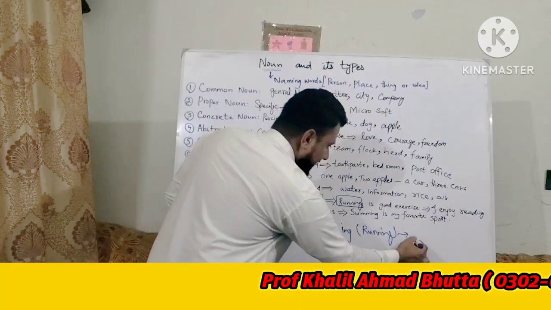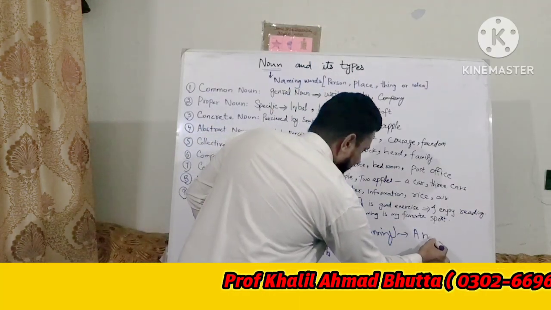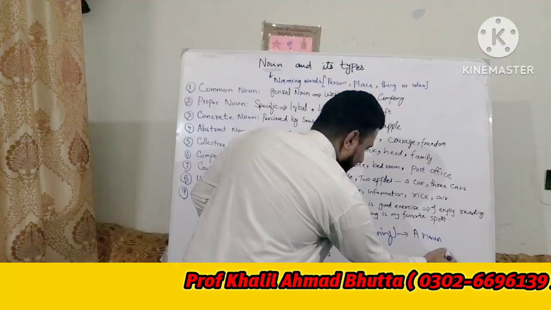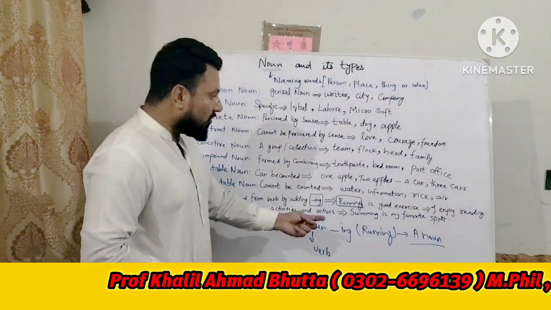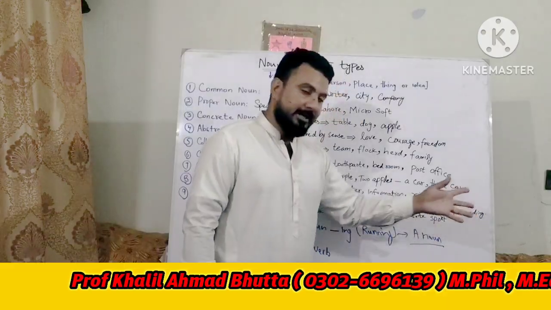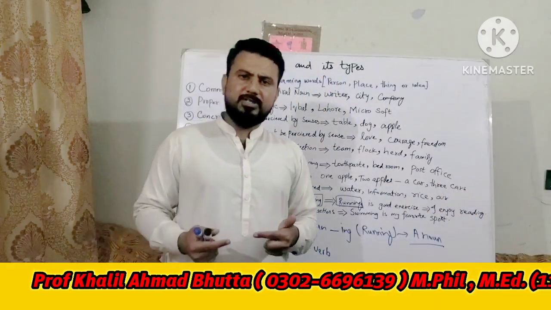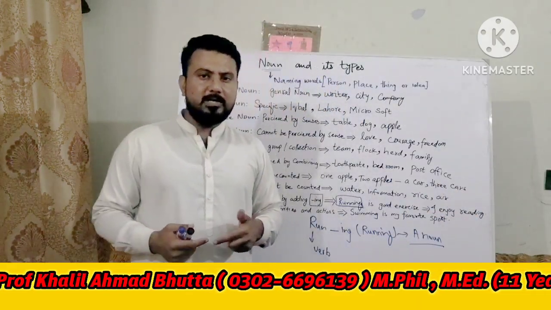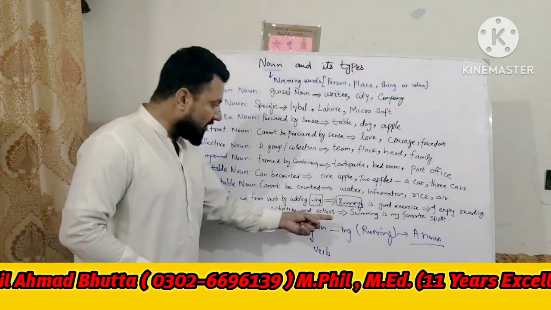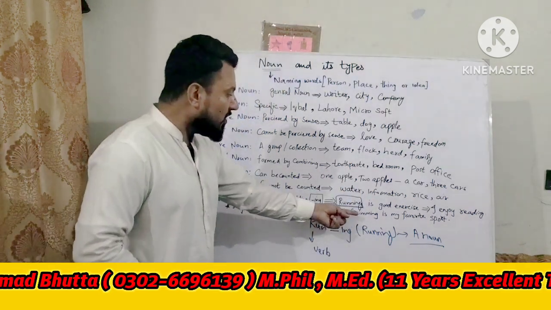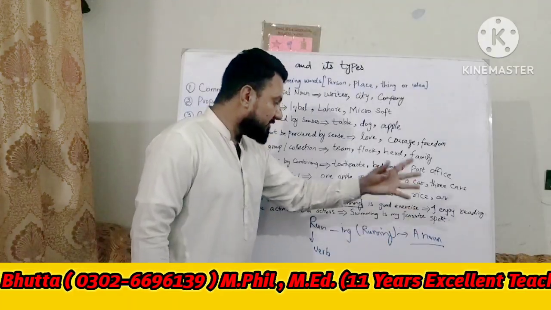That becomes a noun, functions as a noun. So it's a gerund noun. So dear students, I enjoy reading. Read is a verb, reading is a noun functioning as a gerund noun. Like swim to swimming: swimming is my favorite sport.